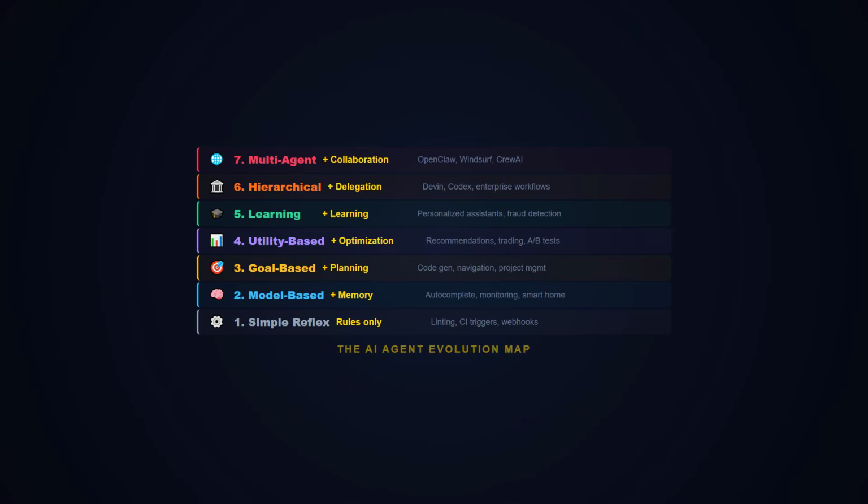Hierarchical agents, add delegation. When the task is too big for one agent, autonomous coding platforms, enterprise workflows, complex deployments, and multi-agent systems. Add collaboration. When you need diverse expertise working together, AI development teams, distributed systems, autonomous organizations. Save this chart, pin it. It's the only decision framework you need for building AI agents.